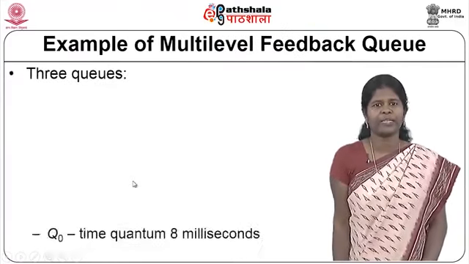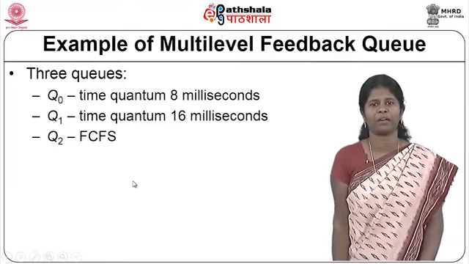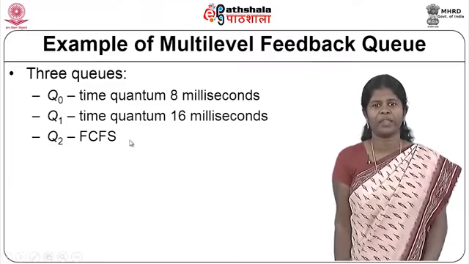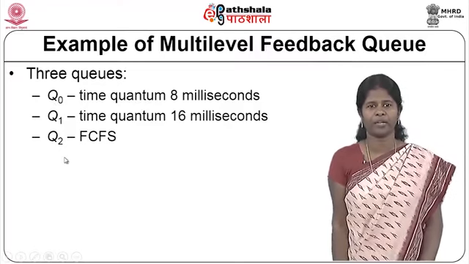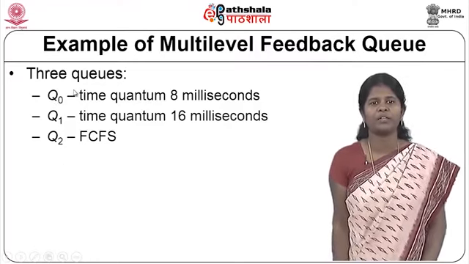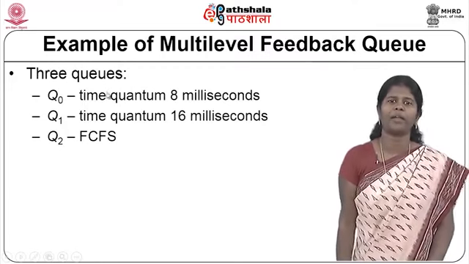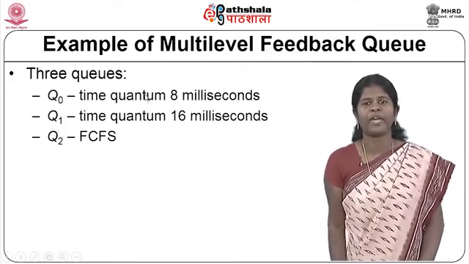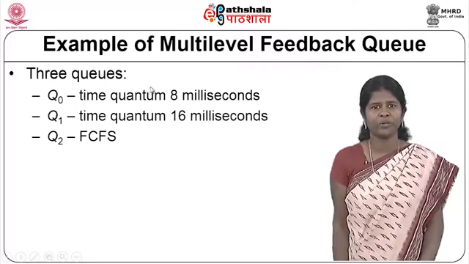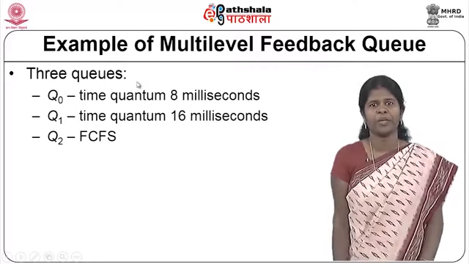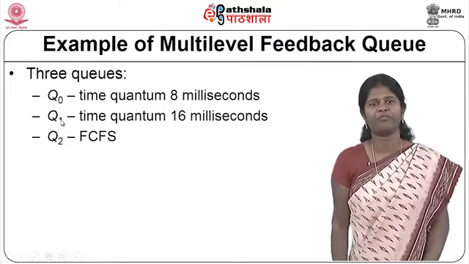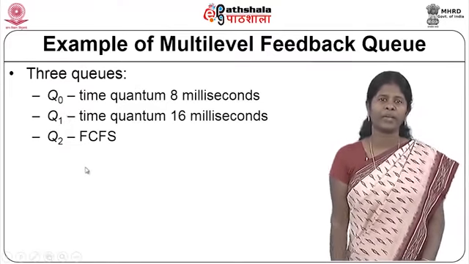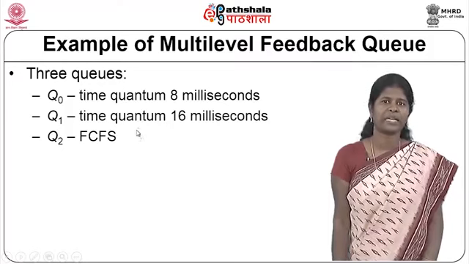So, let's look at an example of multi-level feedback queue scheduling. Here you see that there are 3 queues, Q0, Q1 and Q2, and Q0 is a queue where a time quantum of 8 milliseconds is defined. You use a round robin scheduling algorithm where a time slice of 8 milliseconds is defined, and then you have the next queue, Q1, where a time quantum of 16 milliseconds is defined.